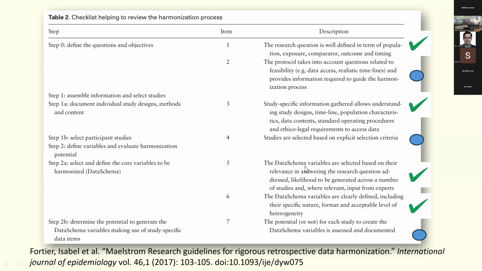Then, was the data schema variable selected based on the relevance in answering the research question? Yes, they have chosen set clinical criteria and lifestyle variables. The next question is, were the data schema variables clearly defined? I gave it yes. I showed you a picture also of how they define all the variables. The next is, the potential for each study to create the data schema variables is assessed and documented. I could not really find the documentation of this, so I gave it a blue.